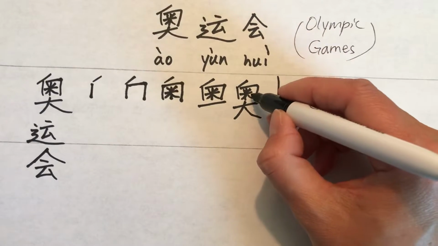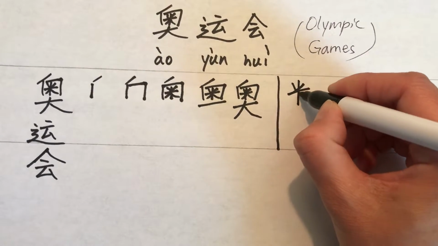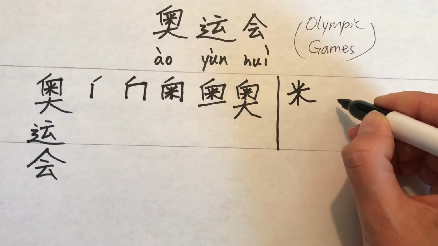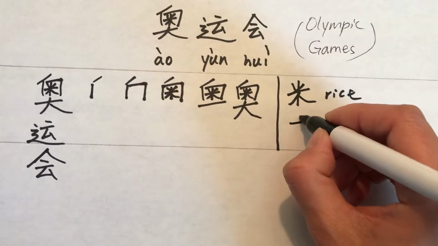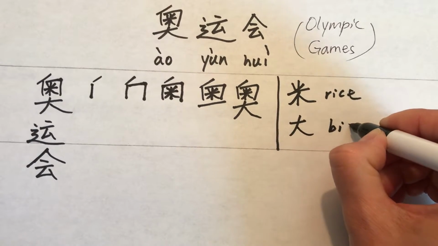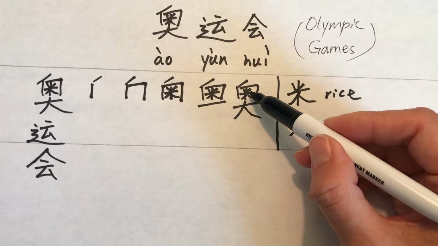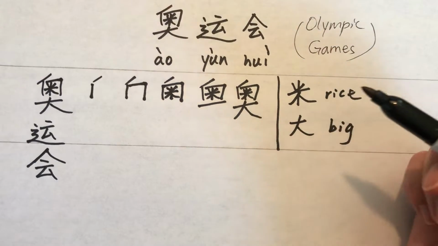The inside is rice. I'll make it a little bigger. Rice. And the bottom part is da, big. So rice in there and big on the bottom. Ao.